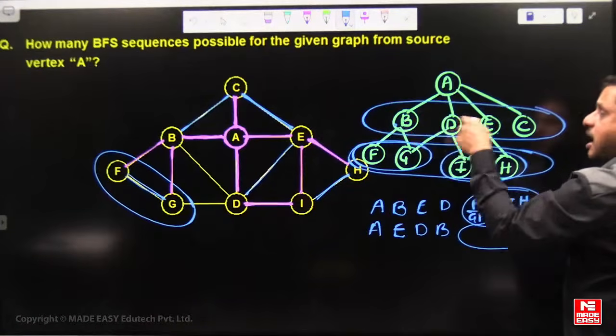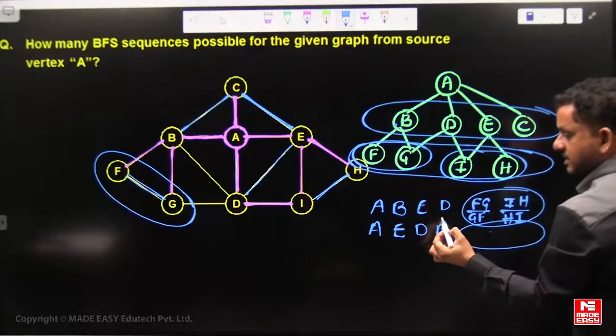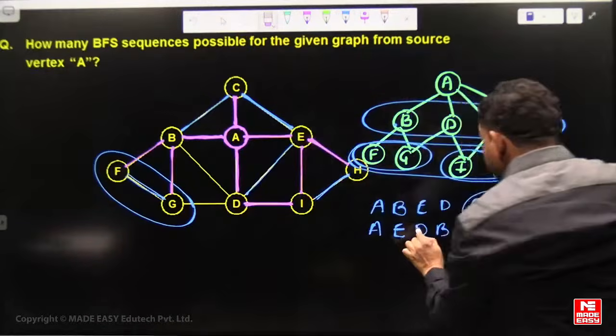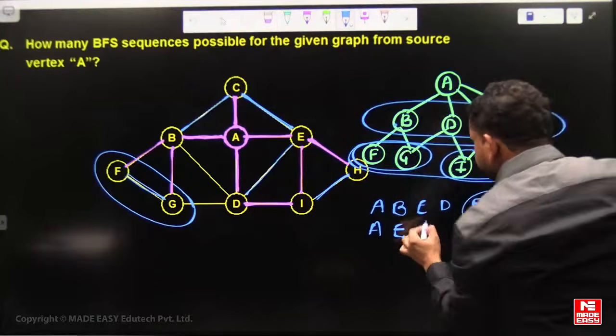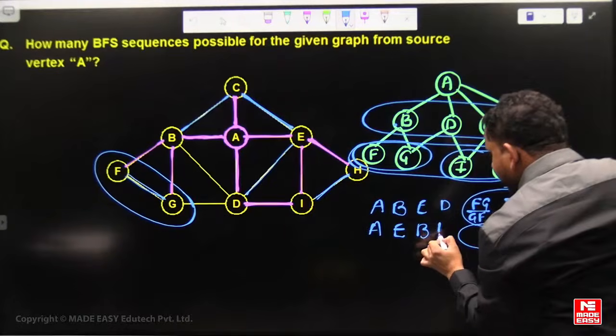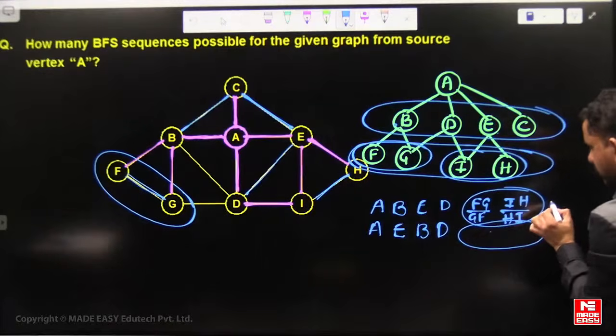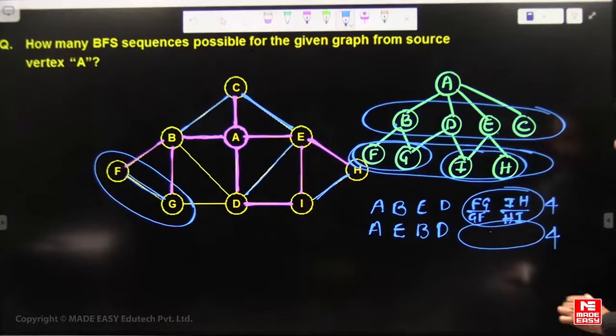If D is not after BE, like this, right? If D is after BE, then these are 4 ways and these are 4 ways.